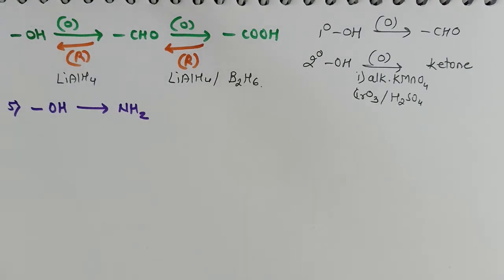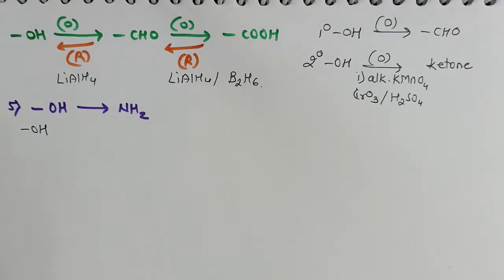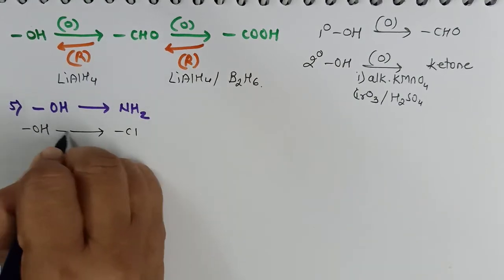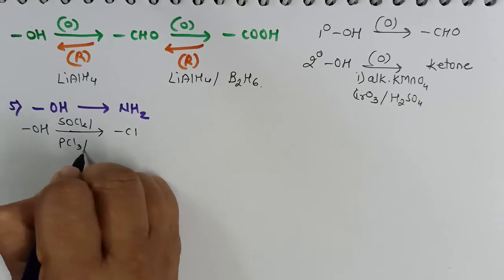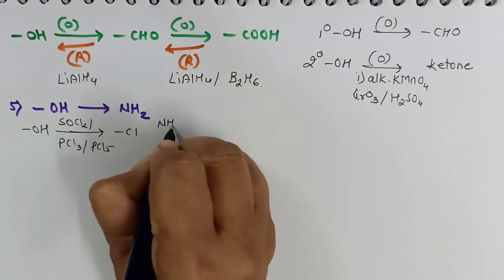Now let us see how to convert alcoholic group to amine group. Now suppose I have alcoholic group in the given reagent. So first of all I will convert it into chloride by using, let's say, thionyl chloride, or we can use PCl3 or PCl5. That is, by any means you can introduce the halide and then it will be subjected to ammonolysis.